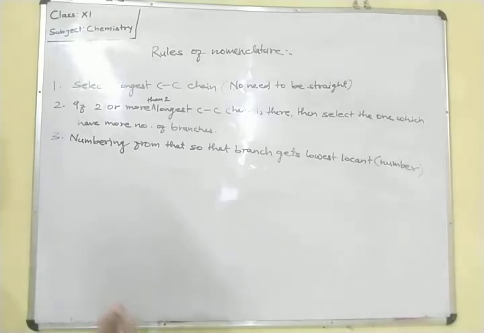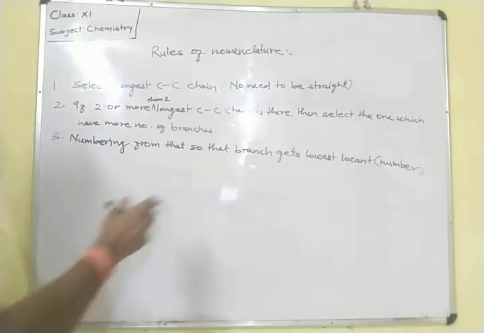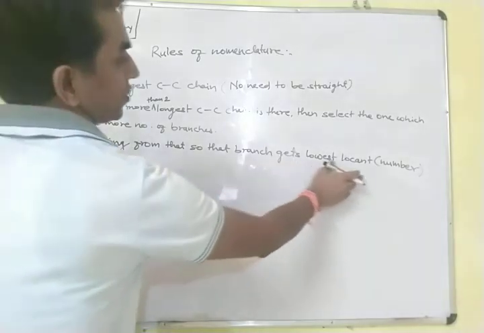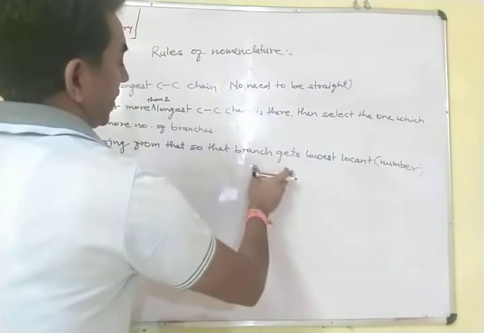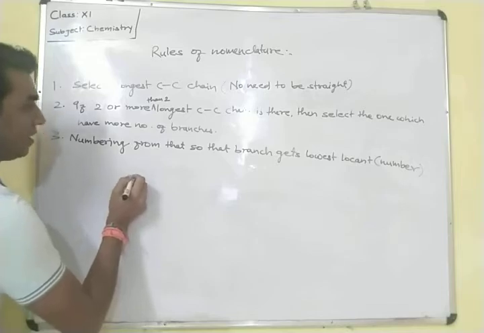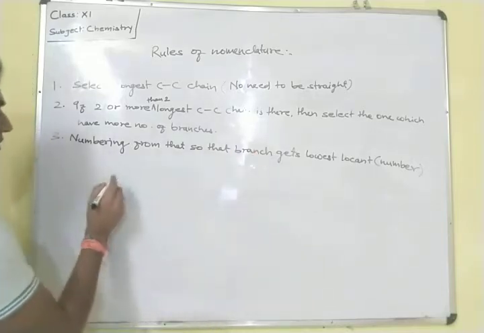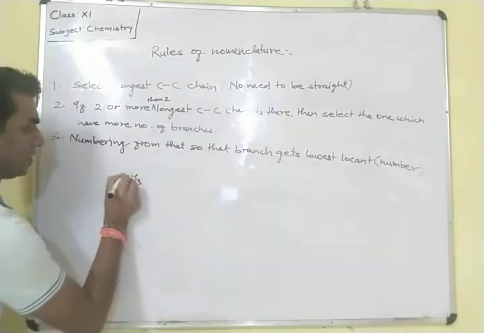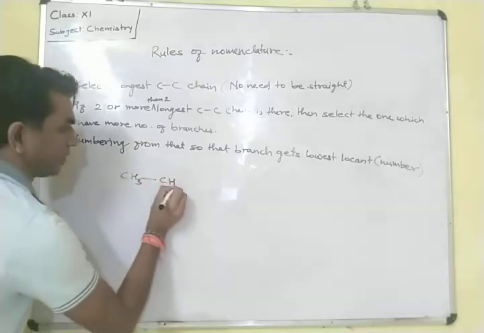Okay, we have to start from that side. From which side we will get the branch the lowest locant? It means from the side which is nearer to the branch. From which side will the branch get the lowest number? Suppose here one carbon chain is there, CH3, CH2,